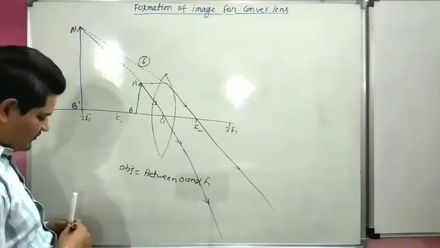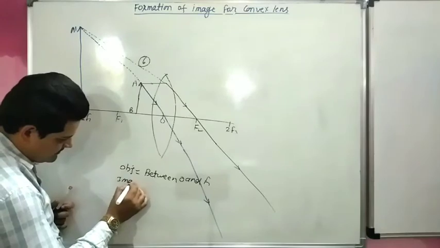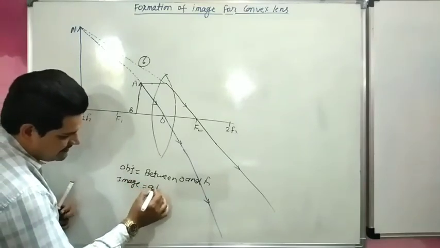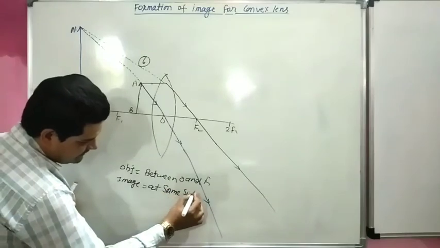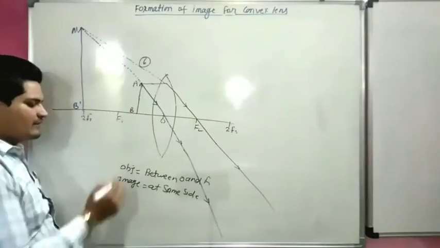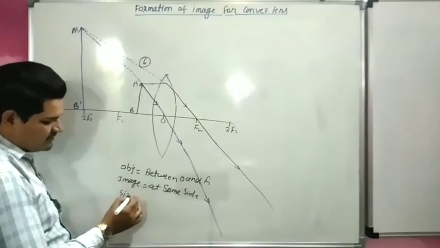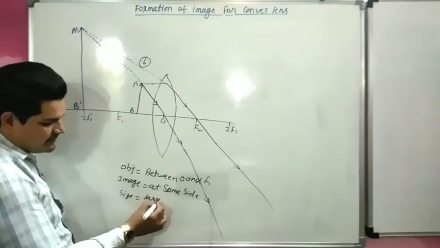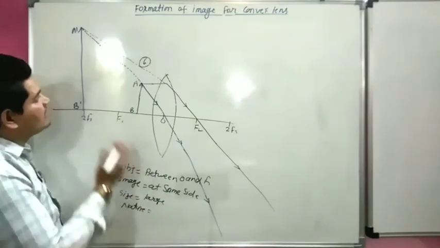So the image is formed on the same side as the object. This is not a real image, size is large, and nature is virtual.